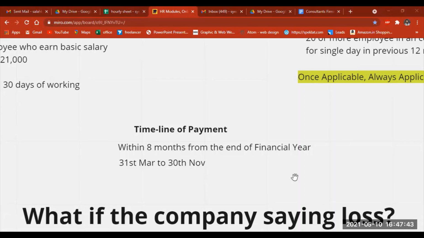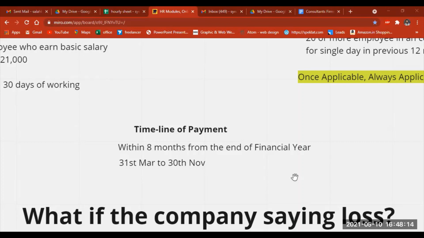So this payment of bonus is to be made within 8 months from the end of the financial year. Let's take an example: the 31st March is the end of the financial year. Counting from there for the next 8 months, up to 30th November, within this period the bonus has to be paid to those employees who are eligible.